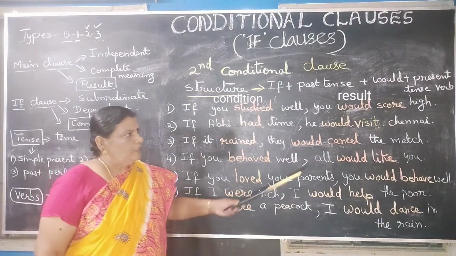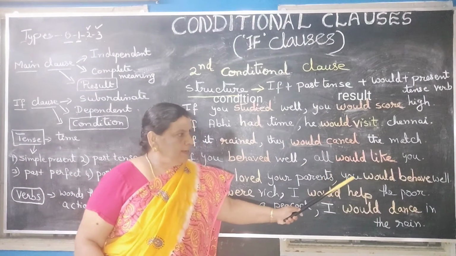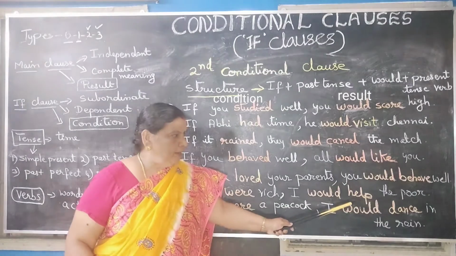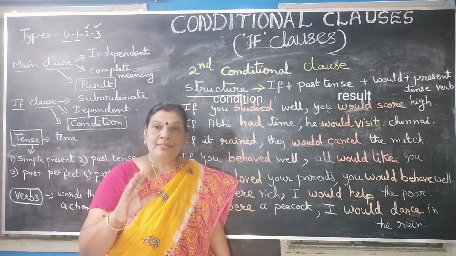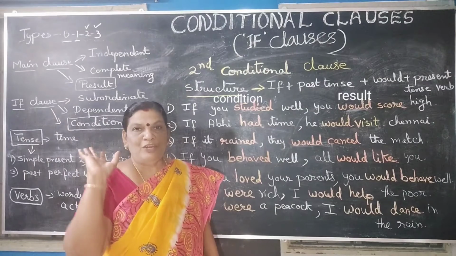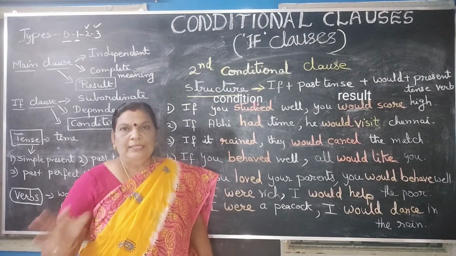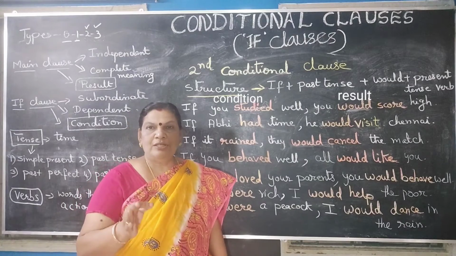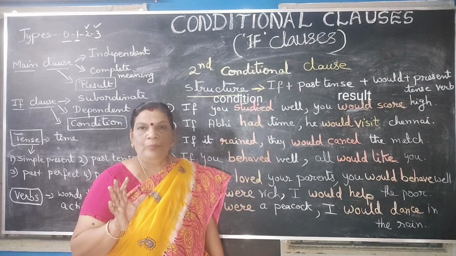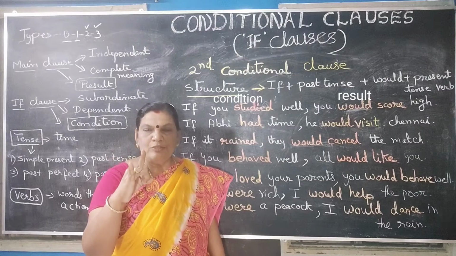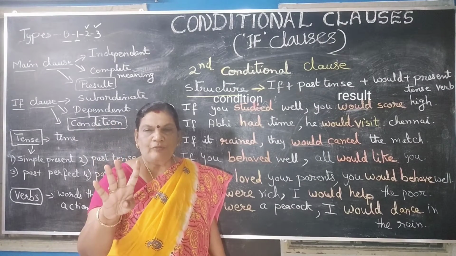Okay, children. And over here, would score, would visit, would cancel, would like, would behave, would help, would dance. All these are also would plus present tense form of the verb in the main clause. Have you all understood now? So always remember this second conditional clause. What is the structure that we have to follow? If plus past tense of the verb plus would plus present tense form of the verb.